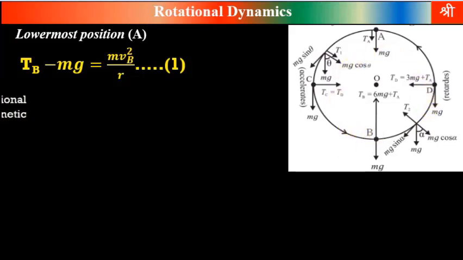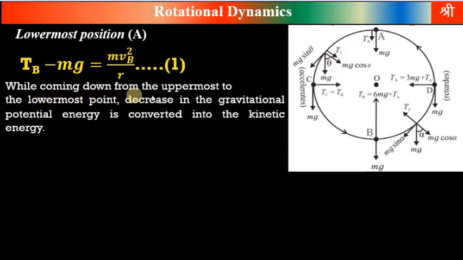Again, while coming down from the uppermost to the lowermost point, decrease in gravitational potential energy is converted into kinetic energy. When the body comes from point A to point B, its height decreases. Therefore, its potential energy decreases. This decrease in potential energy is converted into kinetic energy. So, therefore, we get this next step.